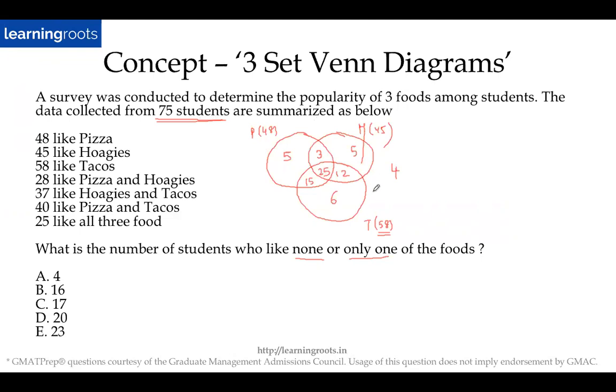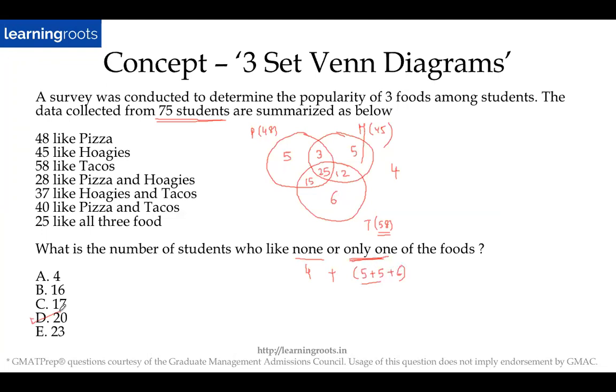Now it's simple. Now the question is fairly straightforward. The question is how many of the students like none or only one of the foods. So none I know is already 4. Only one will be 5 plus 5 plus 6, right? So 4 plus 5 plus 5 plus 6, which is, this is 10, this is 10. So 10 plus 10 is 20. Okay. Slightly difficult question.